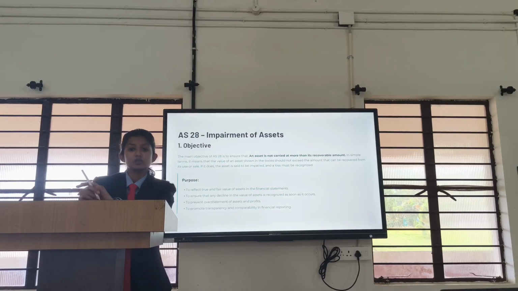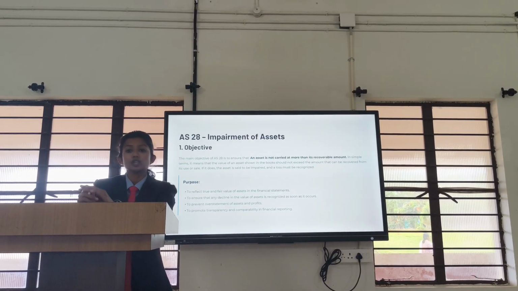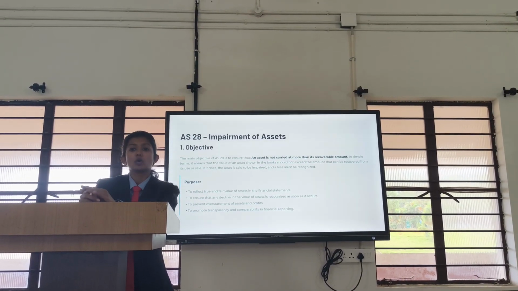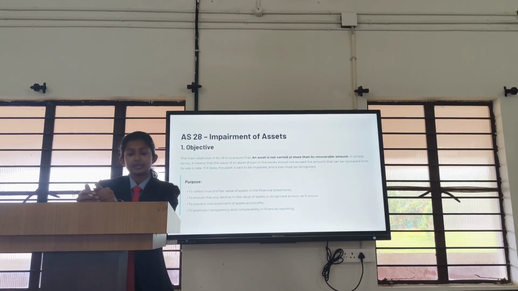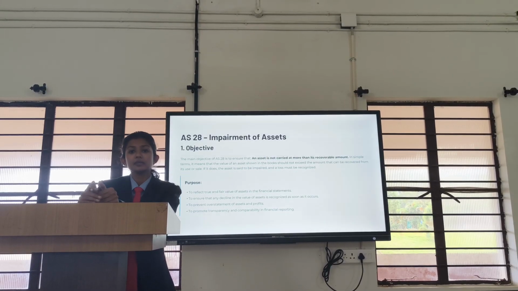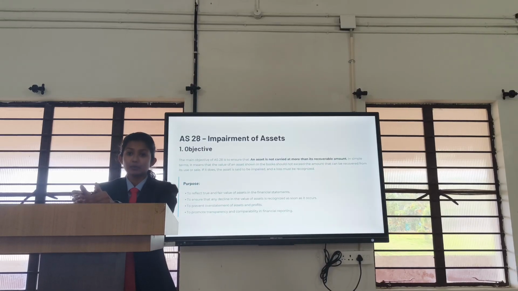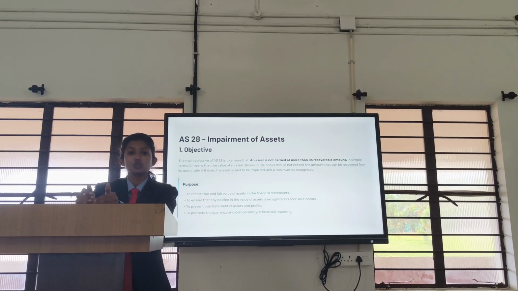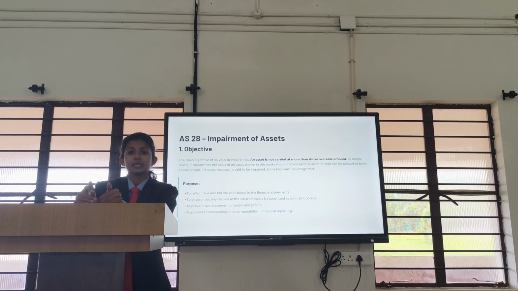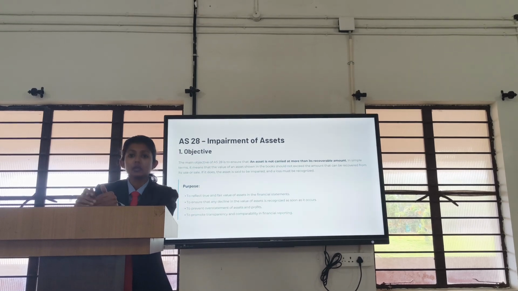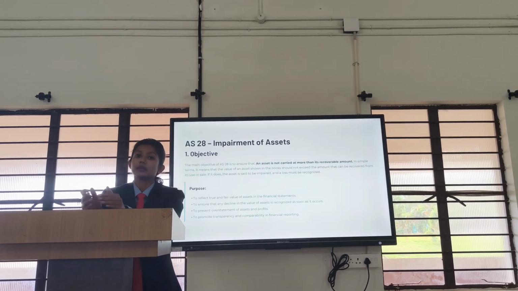So the main objective of AS 28 is to ensure that an asset is not carried at more than its recoverable amount. That is, in simple terms, it means that the value of an asset shown in the books should not exceed the amount that can be recovered from its use or sale. If it does, the asset is said to be impaired and a loss must be recognized.